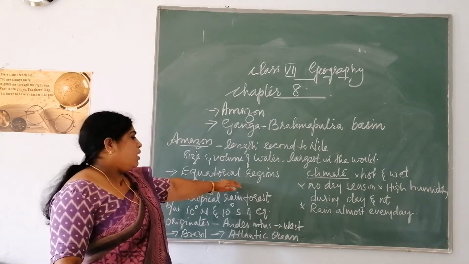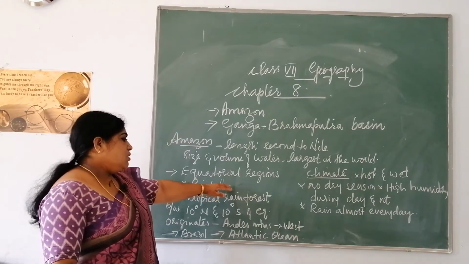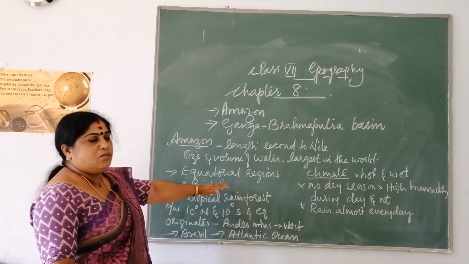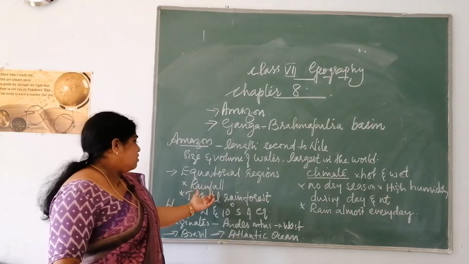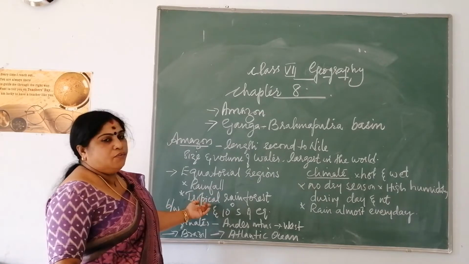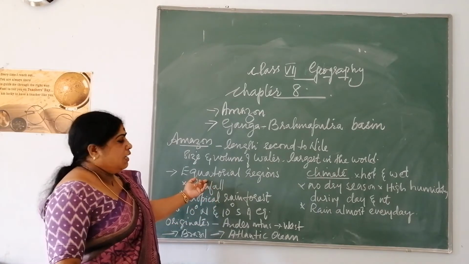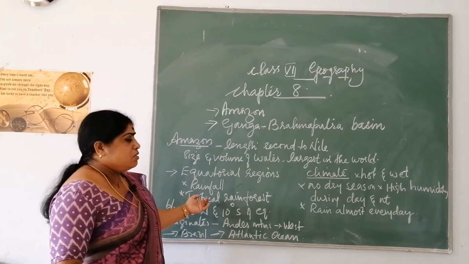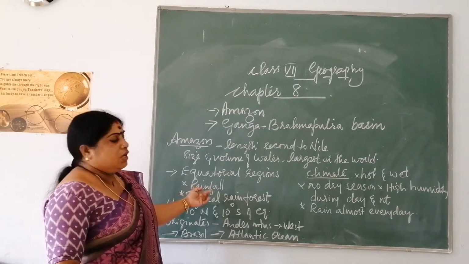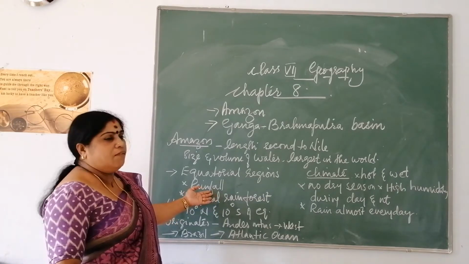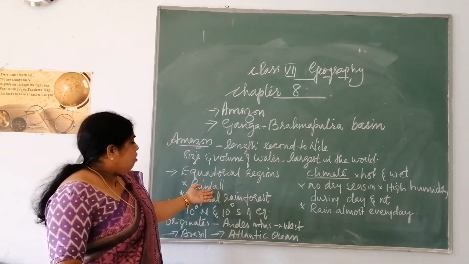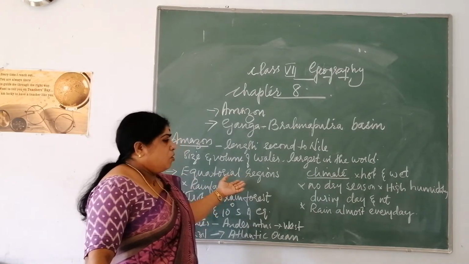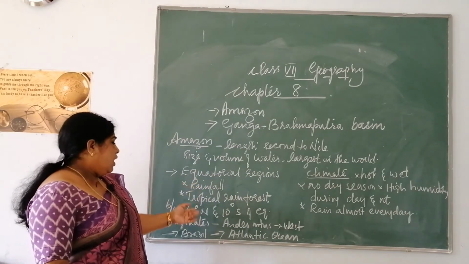You know what is the peculiarity of equatorial regions, and when you talk about these equatorial regions, you have to keep in mind two points, that is rainfall and the rainforest that you see in the equatorial regions. You have learned about the evergreen forest when you learned about the vegetation type, isn't it? And also related to rainfall. Here you find evergreen forest because of the heavy rainfall, and heavy rainfall occurs because of its existence in the equatorial regions.